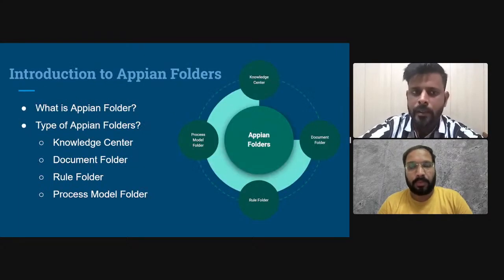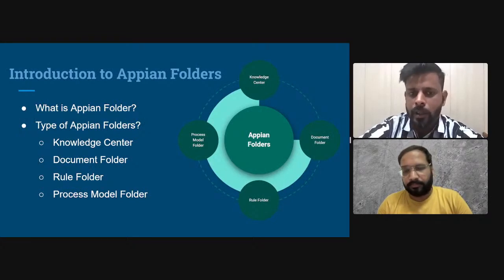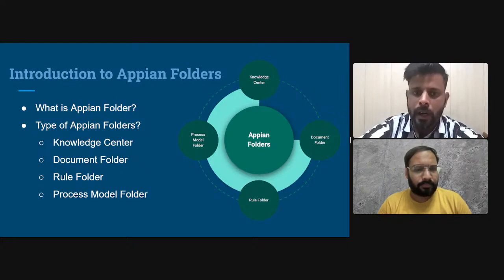So in our last session, we discussed Appian groups: what an Appian group is, what its benefit is, why we use groups, how we can create subgroups and hierarchy, and how we can apply security to groups. All of the group-related things we covered in our last session. Today we will discuss folders. The first slide is the introduction to Appian folders.